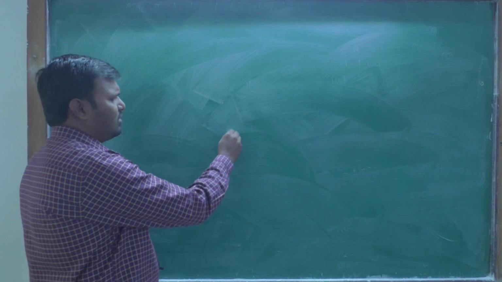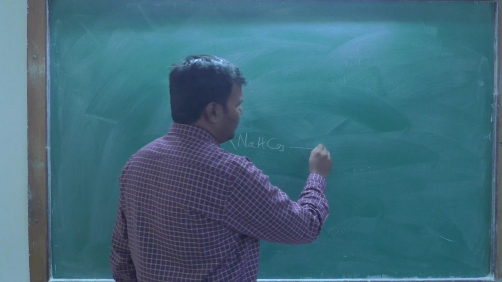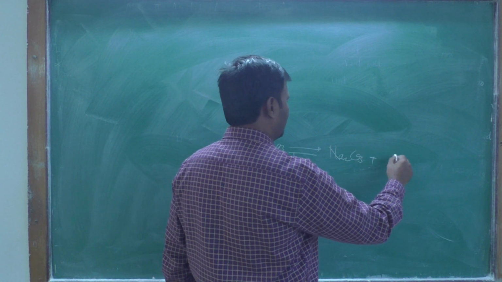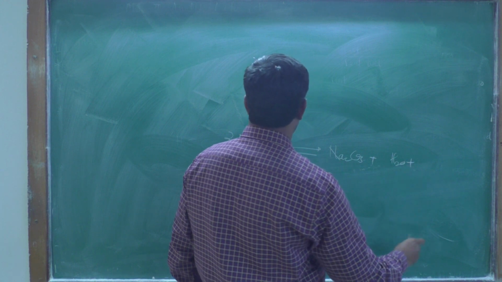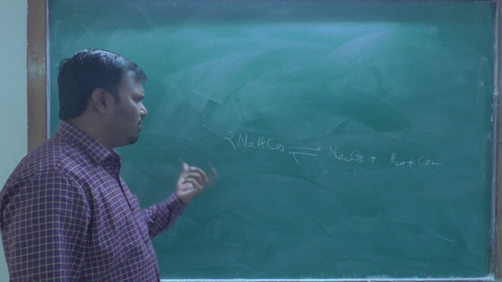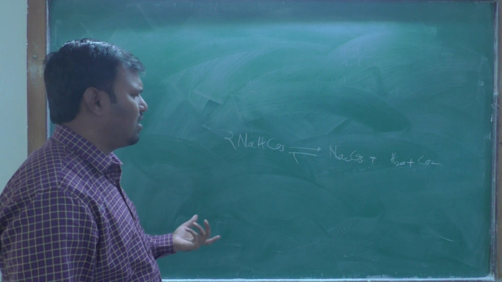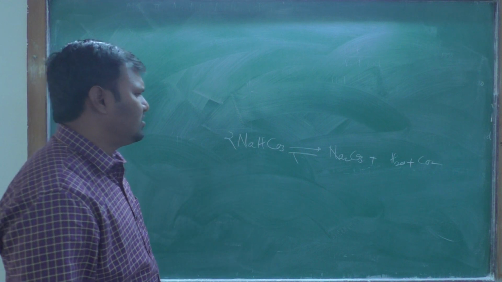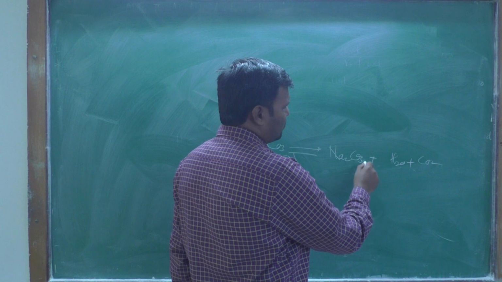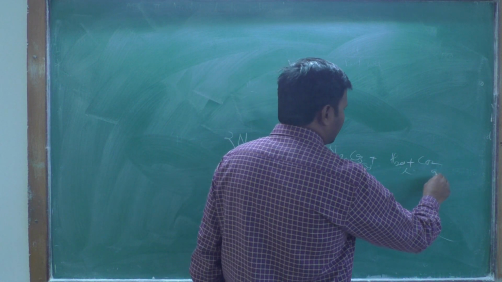Suppose we have the decomposition of NaHCO3, you will obtain Na2CO3 plus H2O plus CO2. That is the decomposition of sodium hydrogen carbonate, sodium bicarbonate. In this case, NaHCO3 is in the solid form. The sodium carbonate is in solid form, water is liquid, and CO2 is in the gas form.